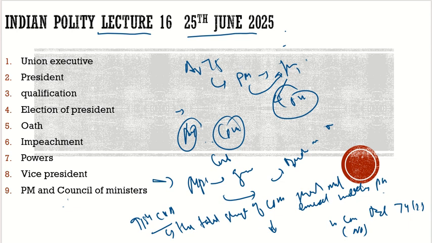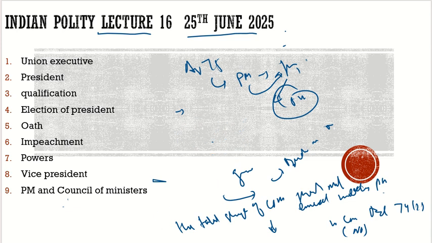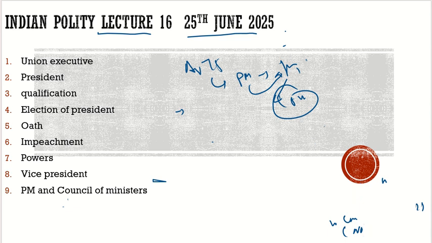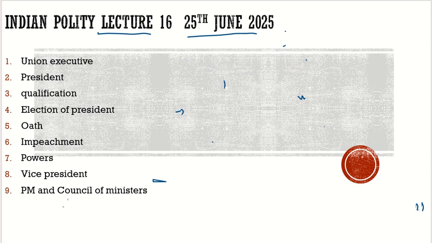Now their oath and secrecy, let's discuss that. It is the Third Schedule of the Indian Constitution which deals with the oath and secrecy. The oath of the MPs or the Council of Ministers, the oath of the PM and the Council of Ministers, is given in the Third Schedule of the Indian Constitution. And this oath would be conducted by whom? This oath would be conducted by the President.